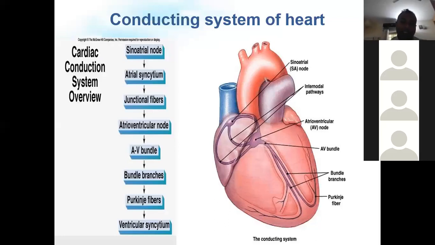This we will again repeat in the upcoming class. The conducting system starts from the SA node to the atrial syncytium, meaning the various fibers of the atrium. From there, the junctional fibers lead to the AV node. So from the SA node to the AV node, in between there are interatrial pathways.